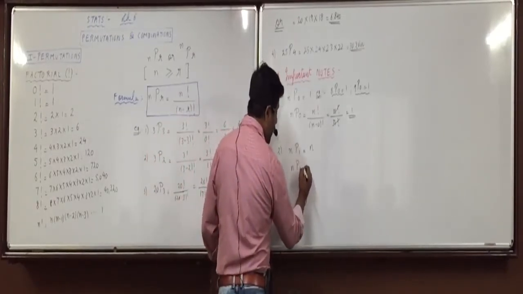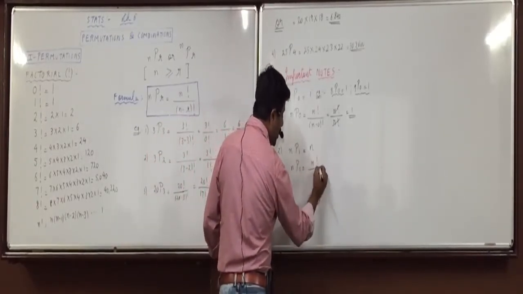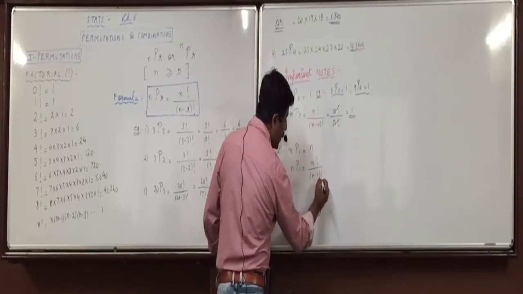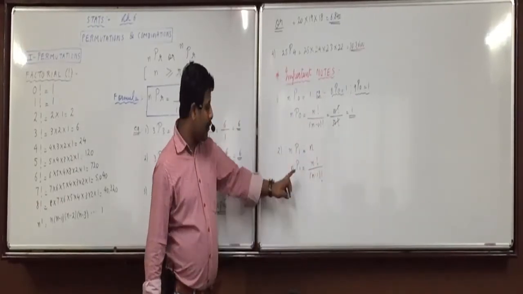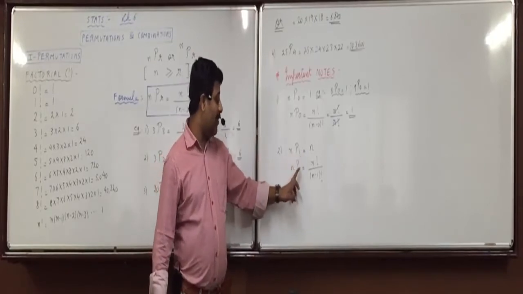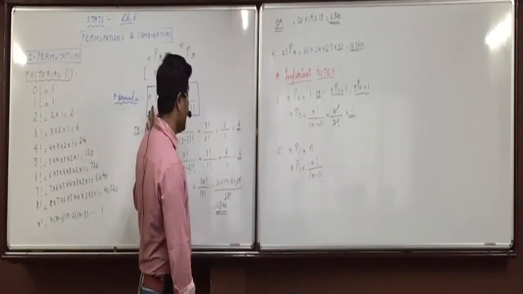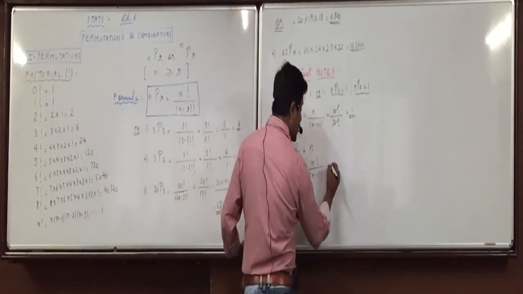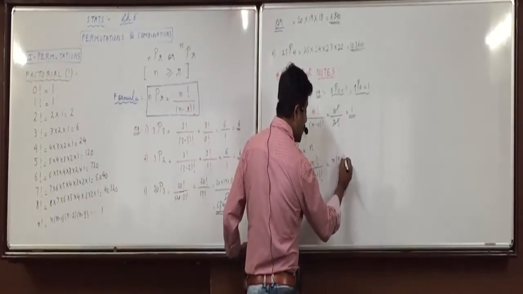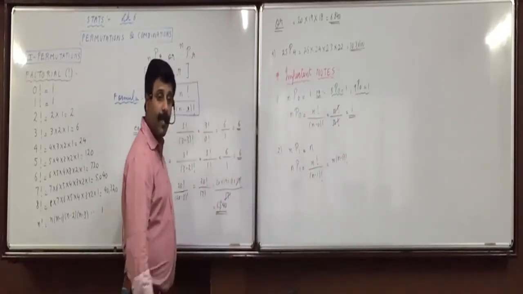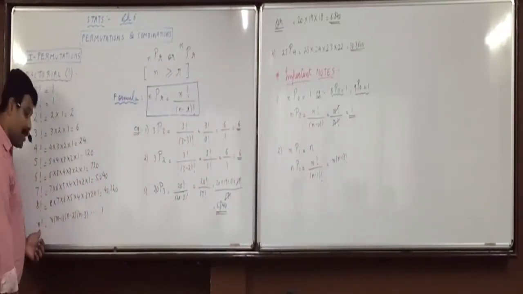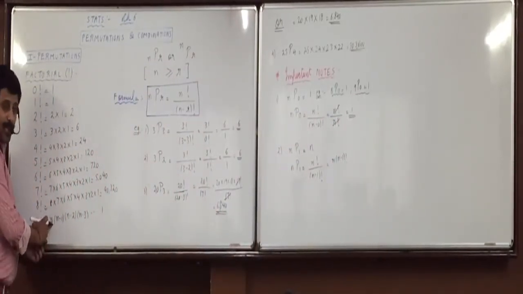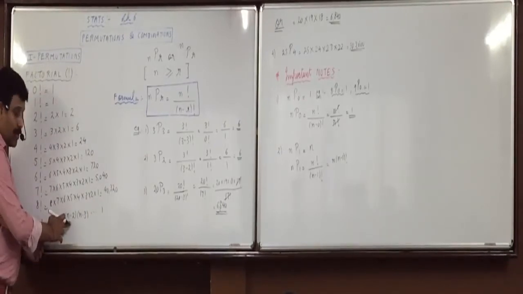Understand it now. nP1 will be n factorial upon n minus 1 factorial. nPr, so n factorial, and upon we have n minus r. So here we have n minus 1. Now can I say n into n minus 1 factorial? Like I said, how will you open n factorial? n into n minus 1 into n minus 2.